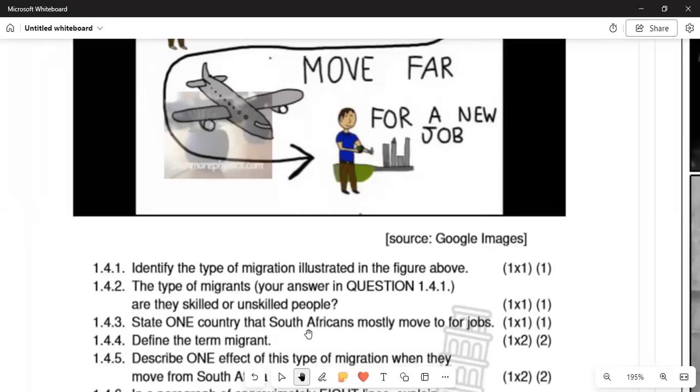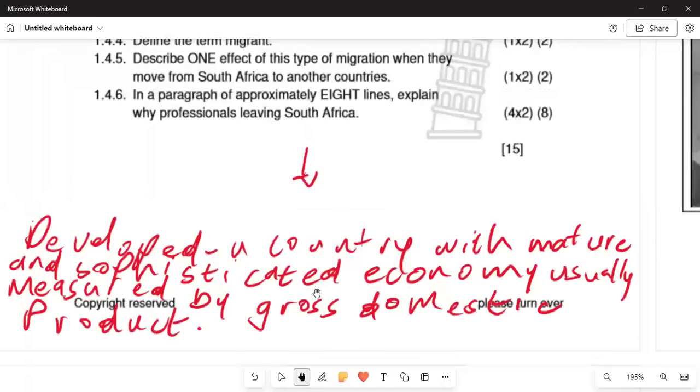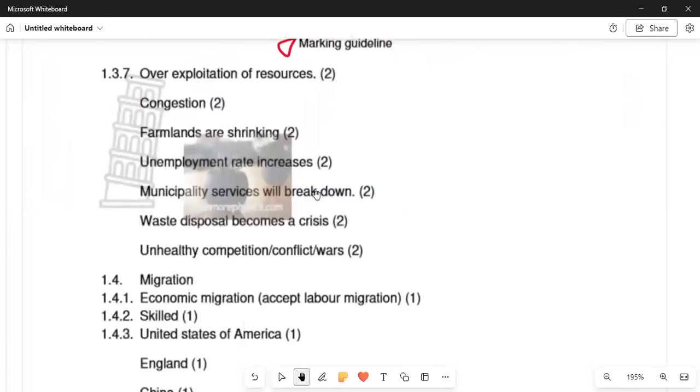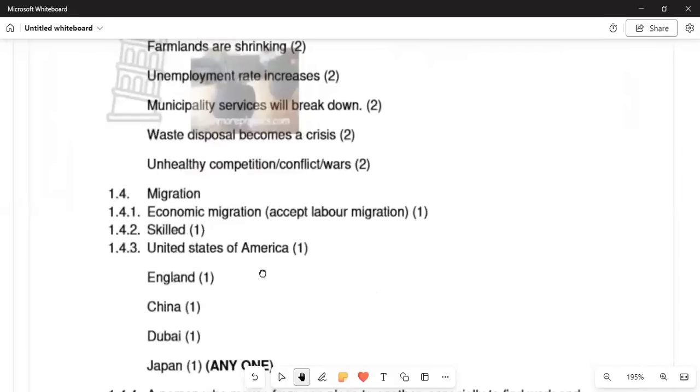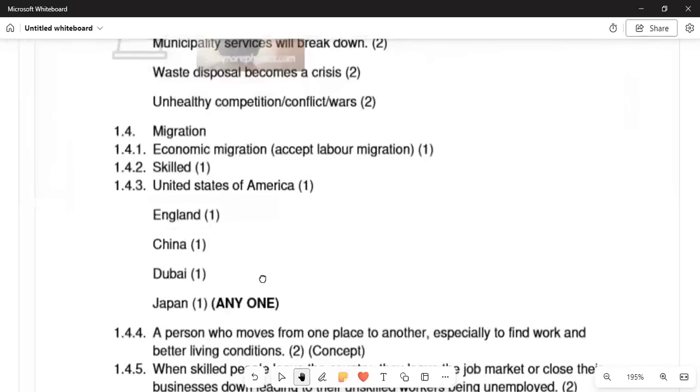So we are saying in 1.4.3, state one country that is their destination, and in 1.4.4, define the term migrant. They are going either to the United States of America, England, China, Dubai, and any other.